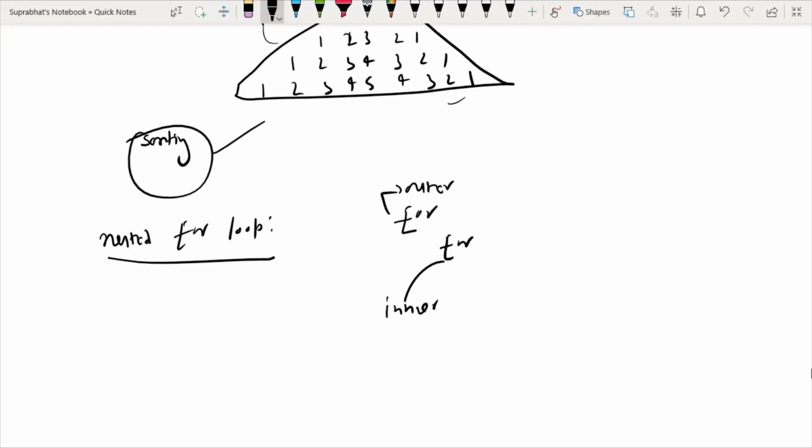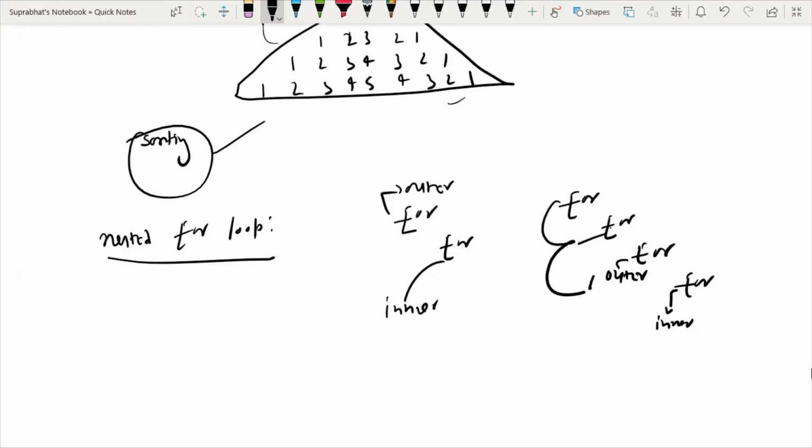It is not just a case of two for loops. We can take any number of for loops inside another. Here also for, so here also for. So for this for loop, this is inner and this is its outer, and for this for loop, this is inner and this is outer.